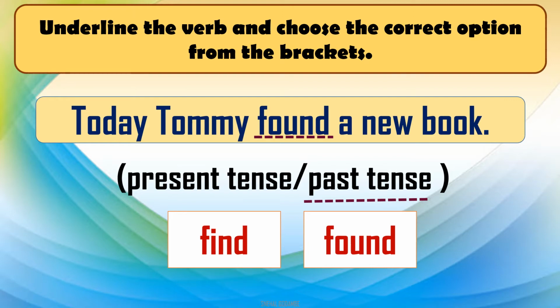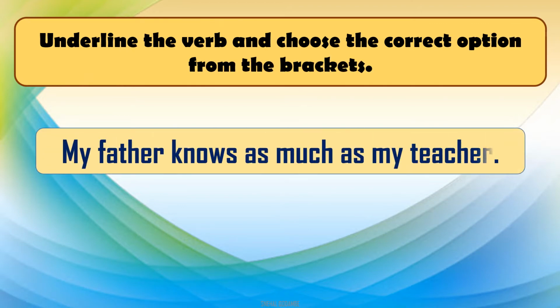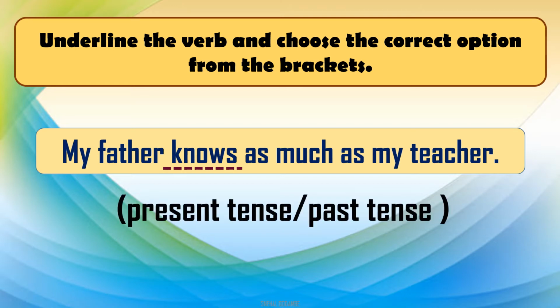Okay. Now the next sentence is: my father knows as much as my teacher. First of all, we will underline the verb. The verb here is knows. Right? My father knows as much as my teacher. Now you know this verb is from the present tense. First of all, we will read the question with it. Present tense or past tense.